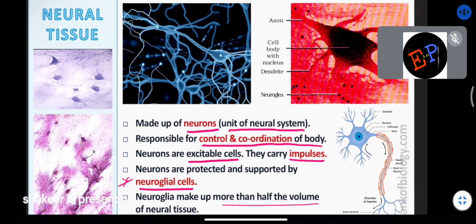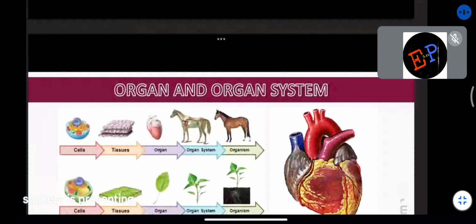Neuroglial cells are not responsible for carrying impulses. They are responsible for protecting the neurons. Is it clear? But they make up half of the total volume of the neural tissue present in the body. Understood now? That's it.